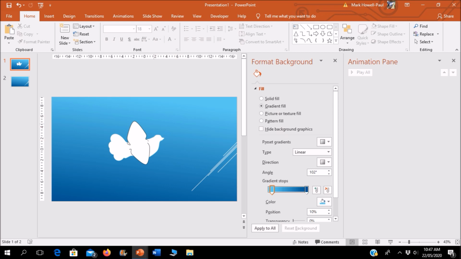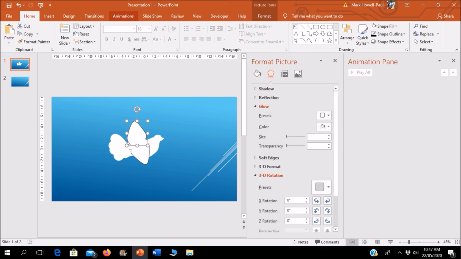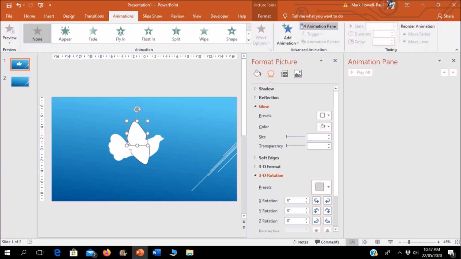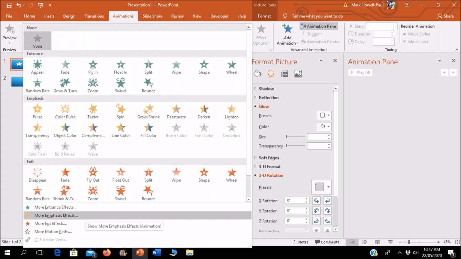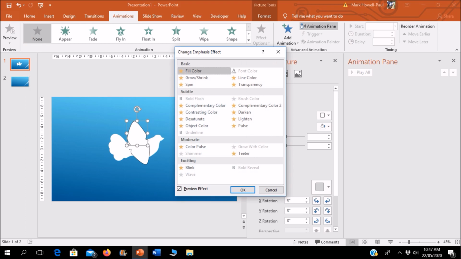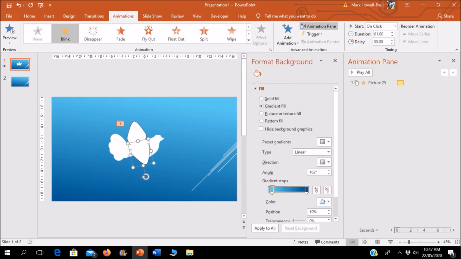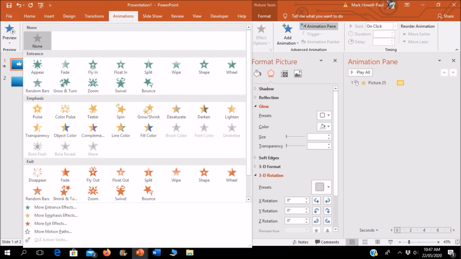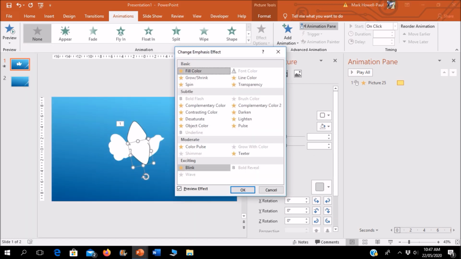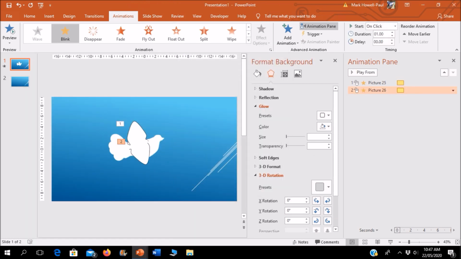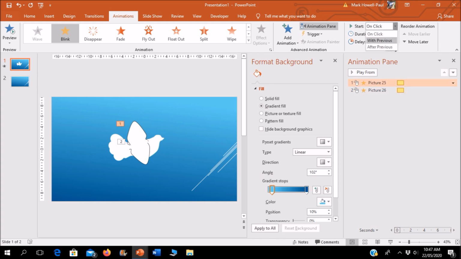So the animation is going to be very simple. These 2 wings on the front here are going to have blink animation. In the more emphasis effects tab, we click on blink. I'll do the same for this next wing. And of course they'll play with previous.